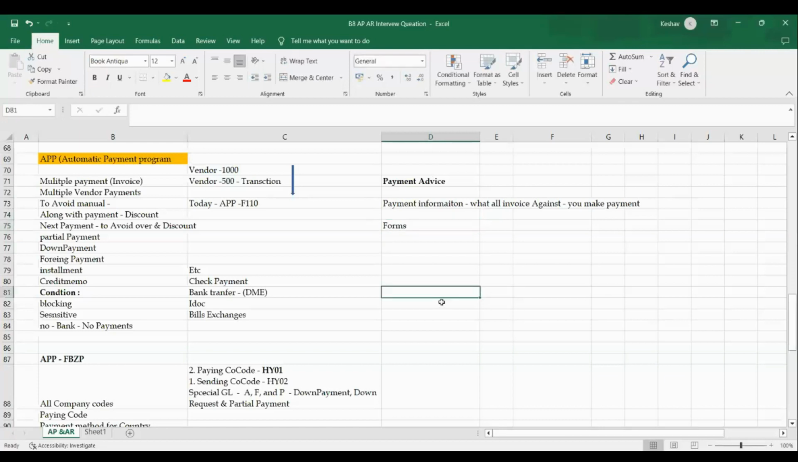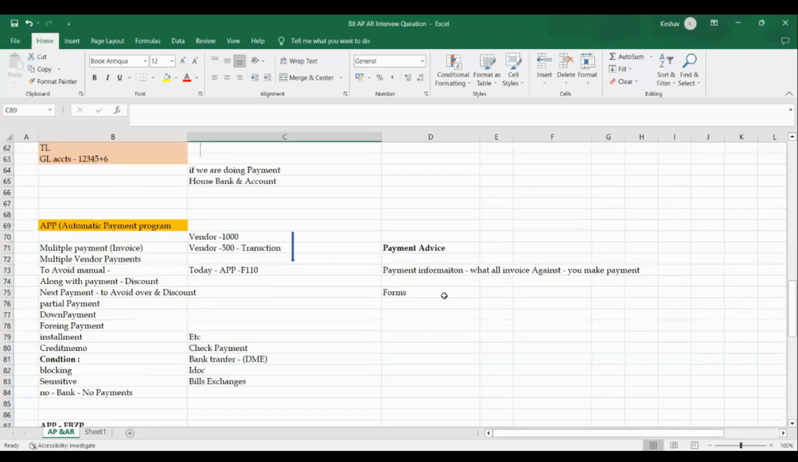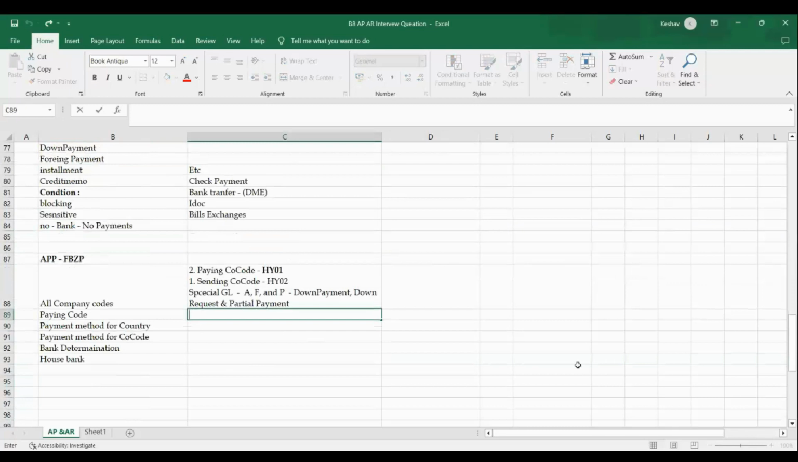So the step here is the paying company code, where you need to assign the payment advice form. In the second step, for the paying company code from which we are making a payment, we also assign the payment advice form. There are other options like minimum payment, incoming and outgoing, and small differences. So you can tell this in just one sentence.